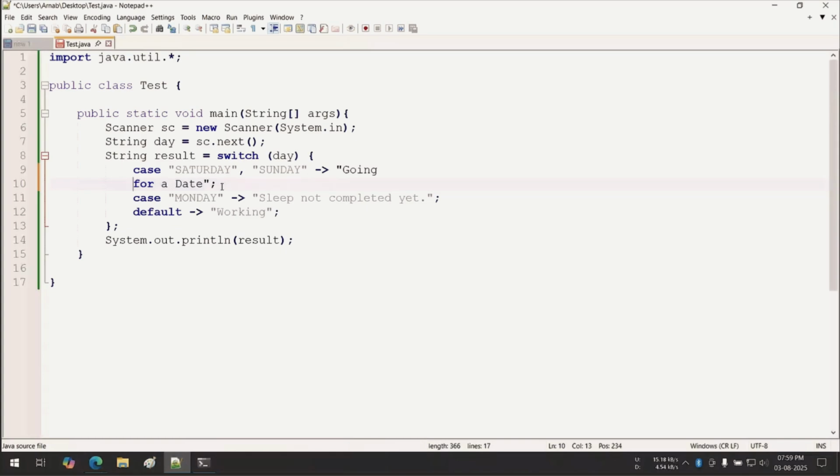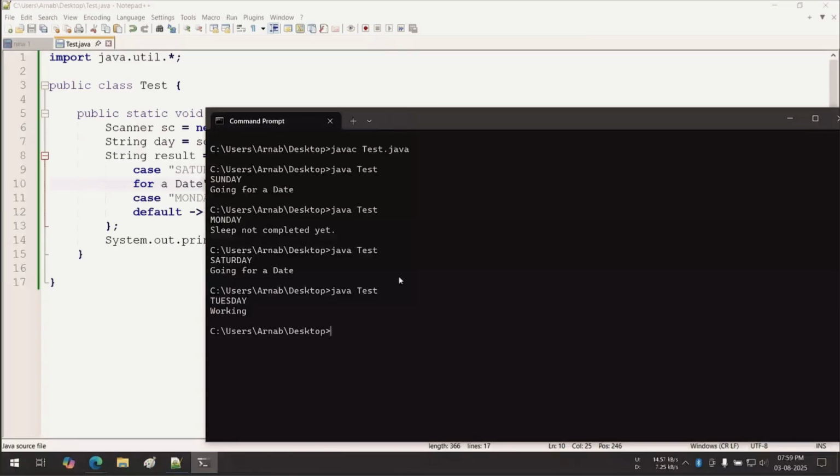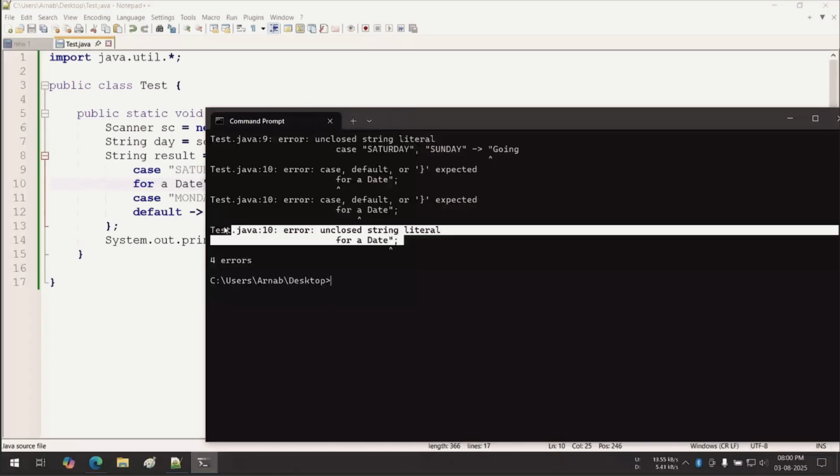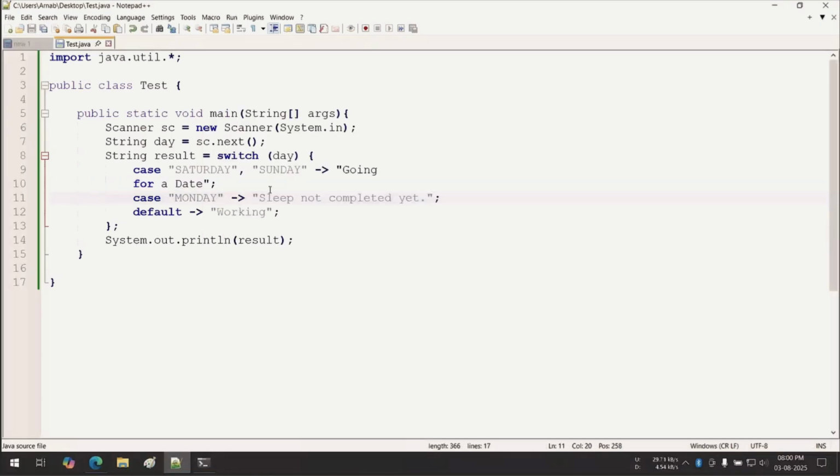If you see this, I'm trying to compile javac test.java. Before that, cls. Can you see? Unclosed string literal. So this is some error. But I want to say this is fine. That's why you have to write a multi-line string. How to write this? Very simple.